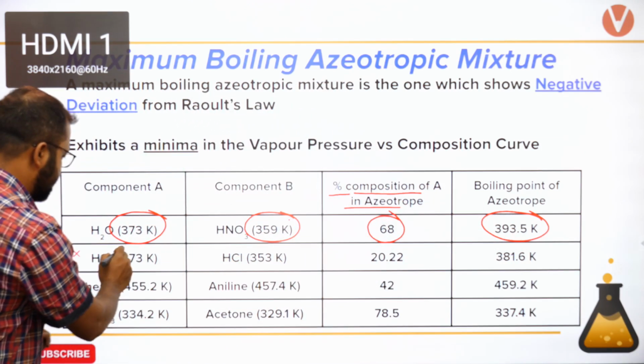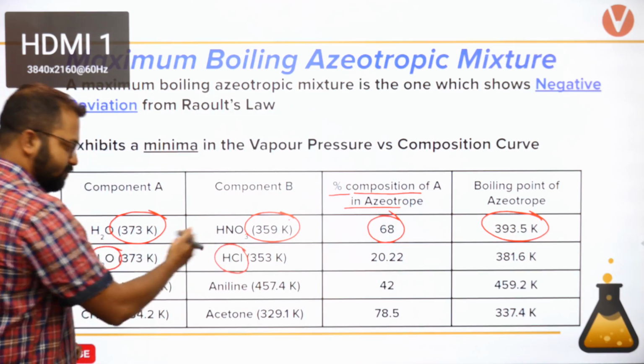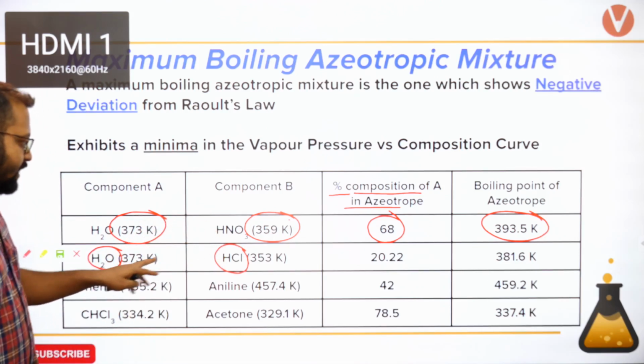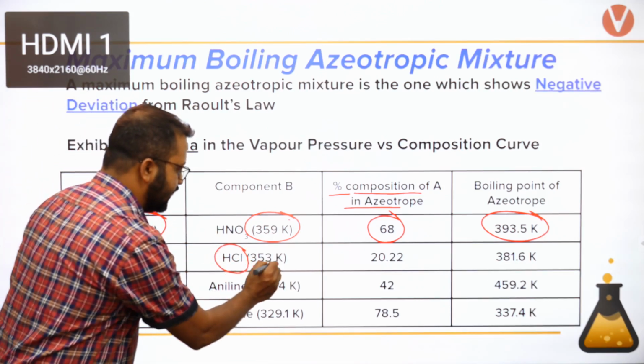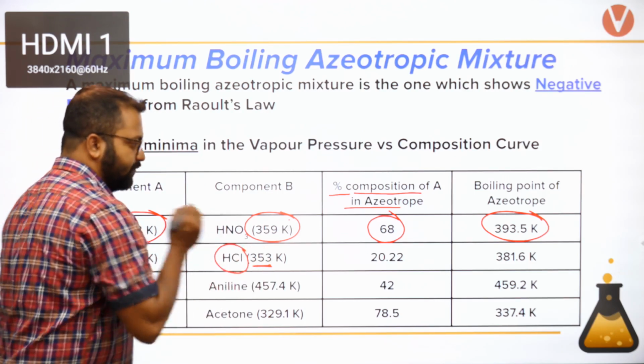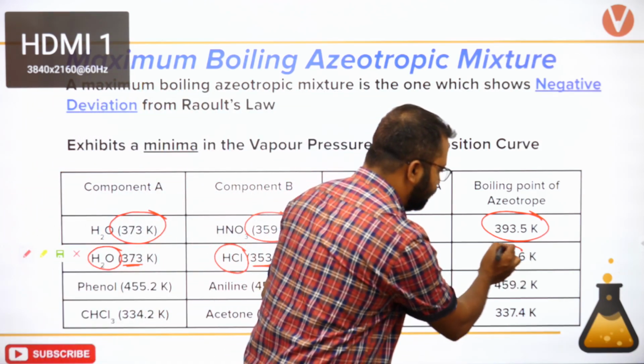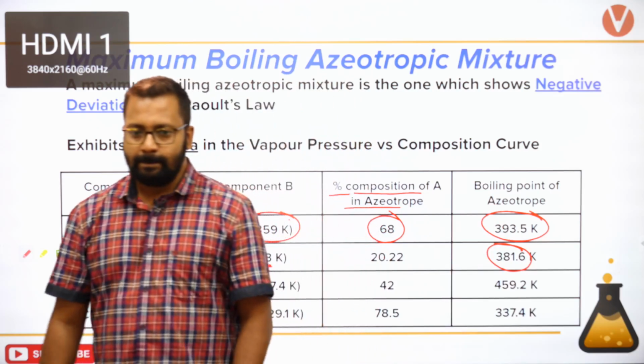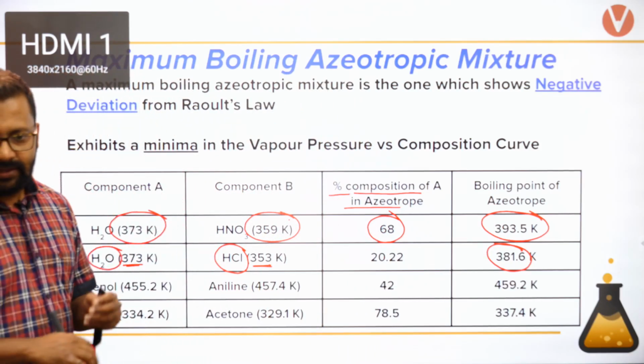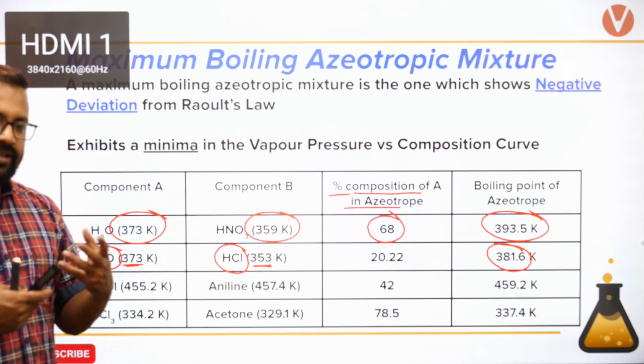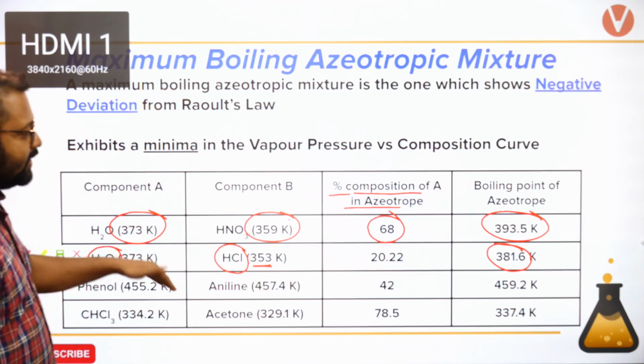Let's take H2O and HCl, the same scenario, 373 and 353. You can see 373, 353, and check the boiling point of the azeotrope. Okay, so the same is true for others. Exactly the same is true for anything which is showing negative deviation.